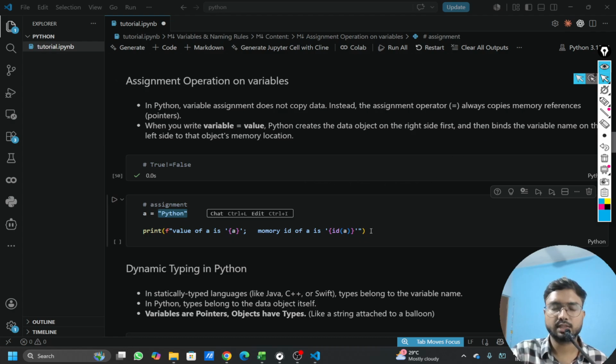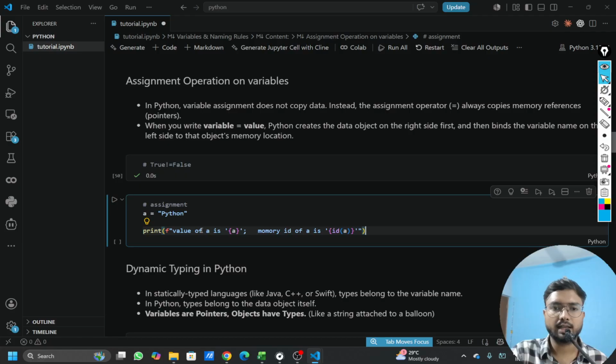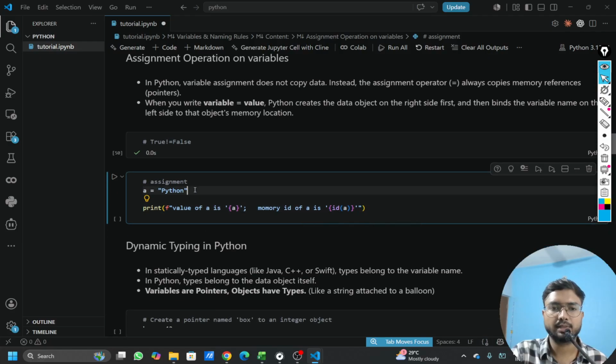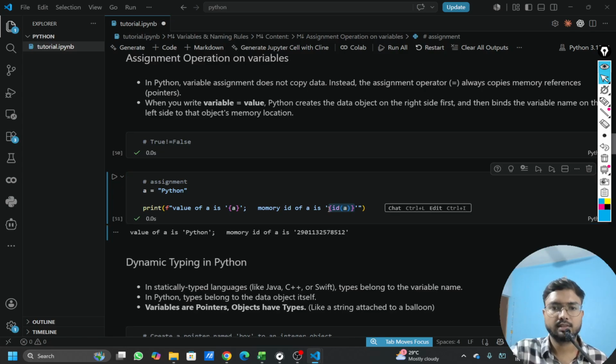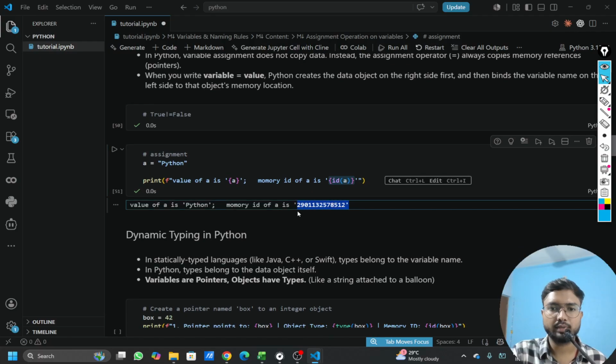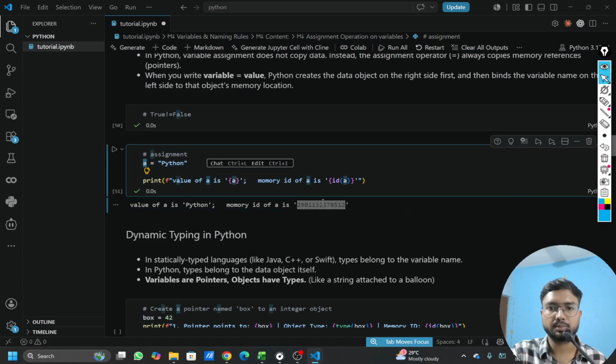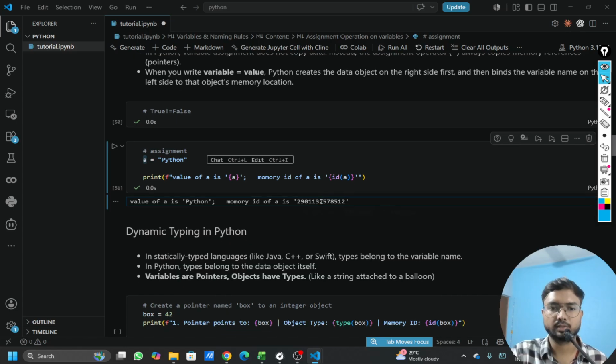So let's try to check this here. So what I have done is I have created an assignment. So I have assigned the Python string into my a variable. Now I will try to print the a variable value as well as its memory location, the memory ID. So let's see what is coming here. So you can see I'm getting a memory ID where it is written in the CPU, and this is my value. So this is how it works. I can find this Python written in this memory, and this a is attached to this memory via a connection or pointer, you can say.